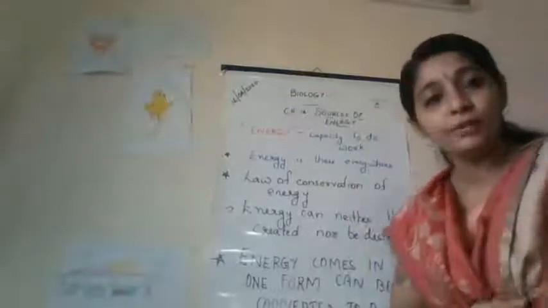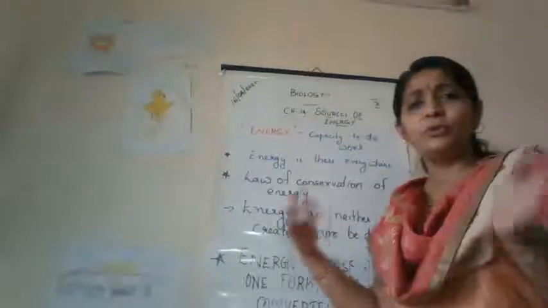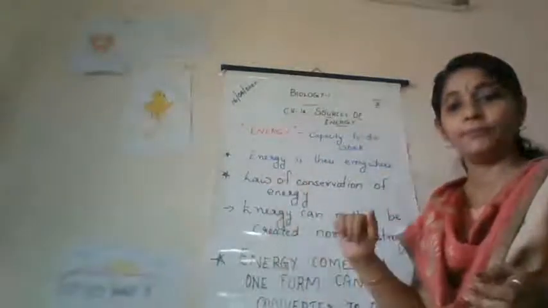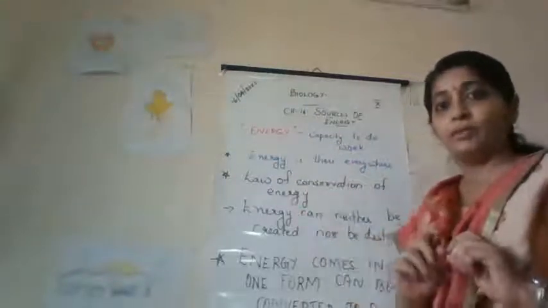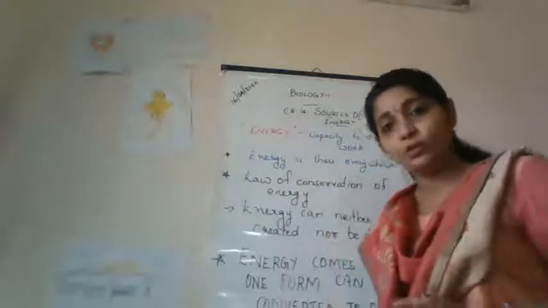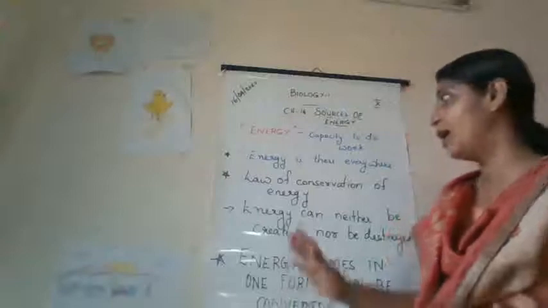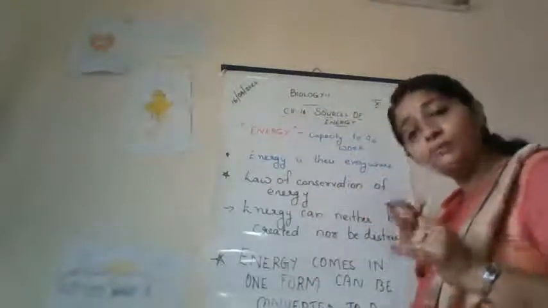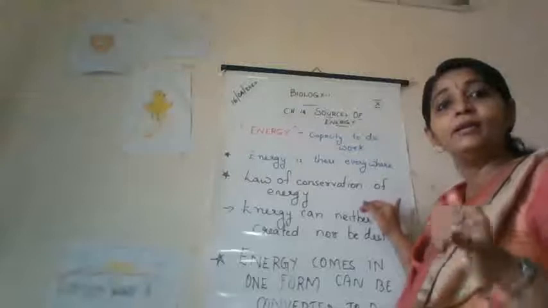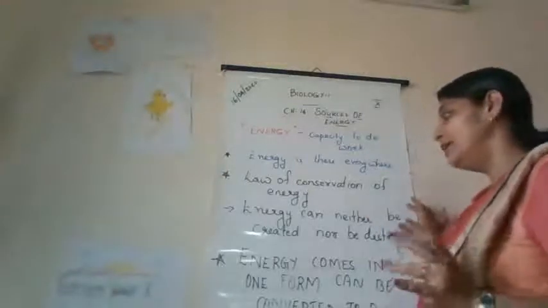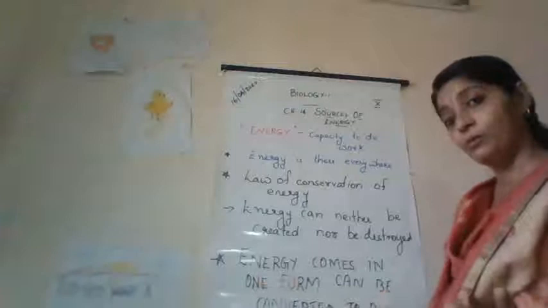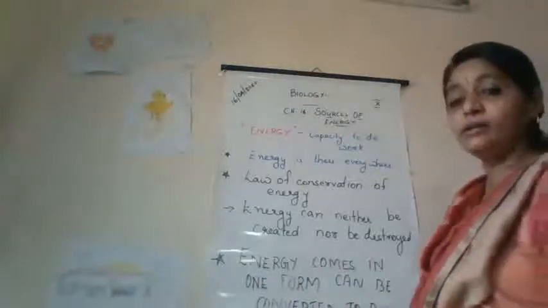So before starting with the topic, I think you would have studied in smaller grades about energy. What is energy? Energy is actually the capacity to do work. There are certain facts about energy that you would have studied in smaller grades. That is, energy is there everywhere and it exists in a lot of forms. And according to the law of conservation of energy, energy can neither be created nor be destroyed. And energy in one form can be converted to another form.